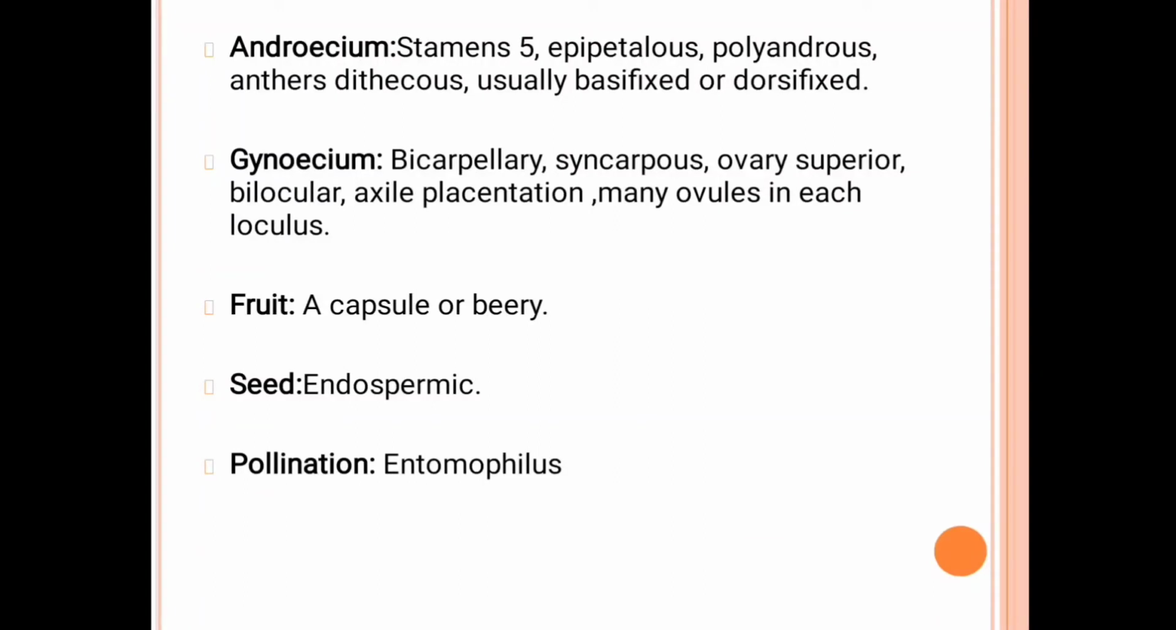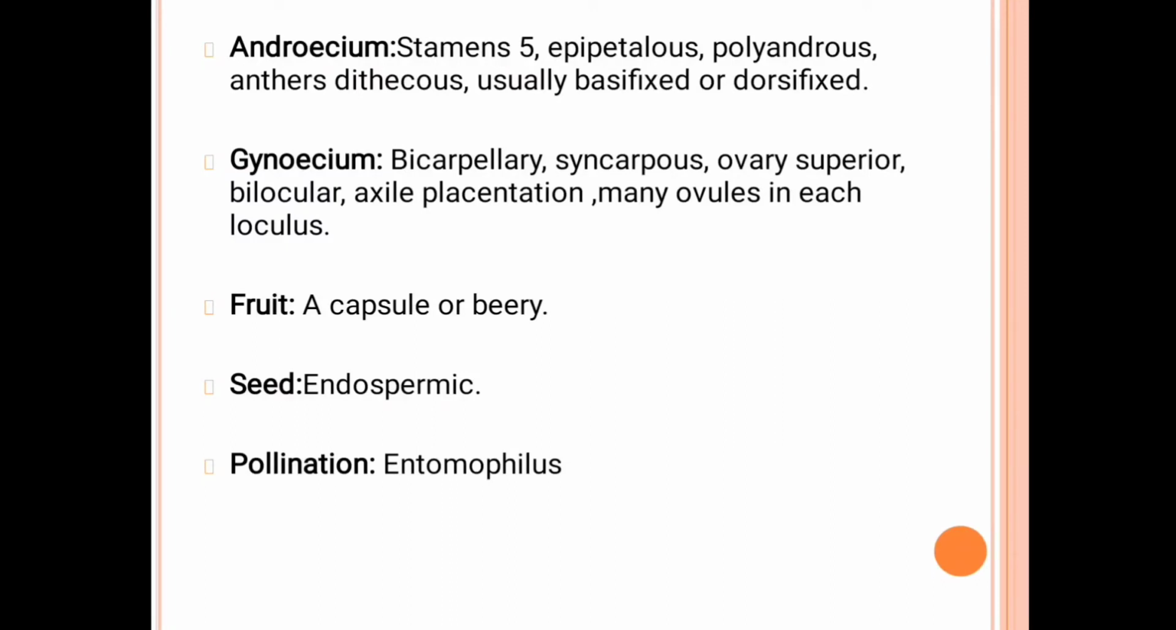Then the gynoecium portion. In this gynoecium there are bicarpellary, syncarpous, ovary is superior, bilocular, axile placentation, and many ovules in each locule. Bicarpellary means 2 carpels are present in the ovary. Syncarpous means the carpels are fused. The ovary is superior, arranged on the thalamus, so the sepals, petals, and stamens are below the ovary. Bilocular means 2 locules are present. Axile placentation means the ovules are arranged on the central axis. Then many ovules are present in each locule.